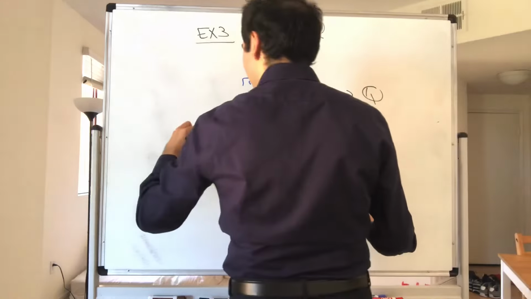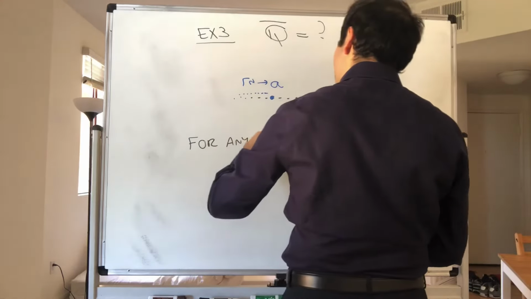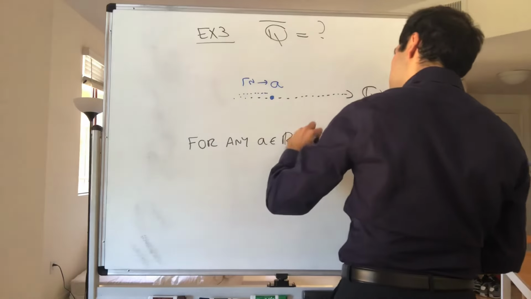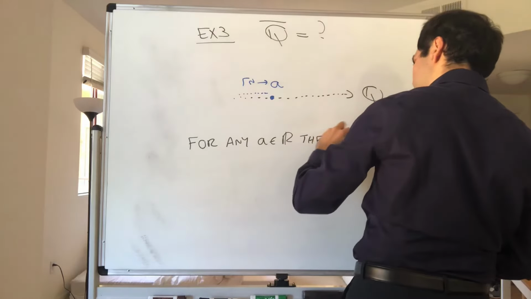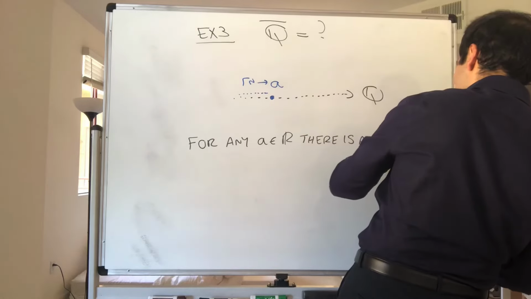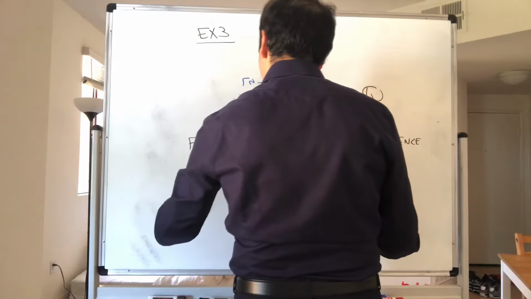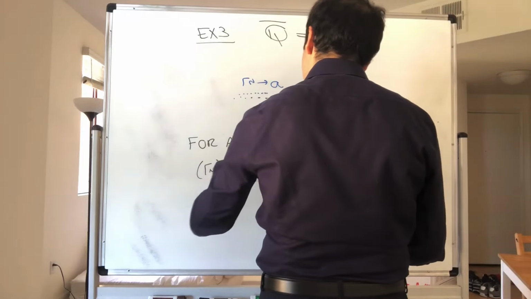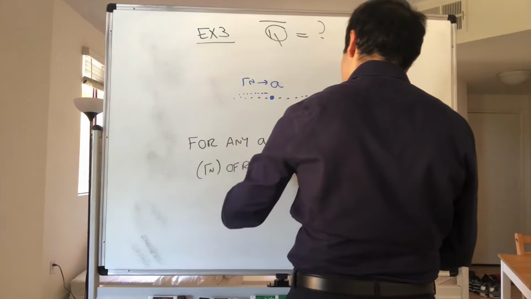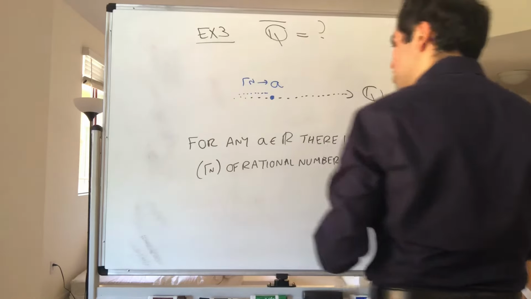So recall, I think it was section 11, for any a in R, there is a sequence r_n of rational numbers that converges to a.